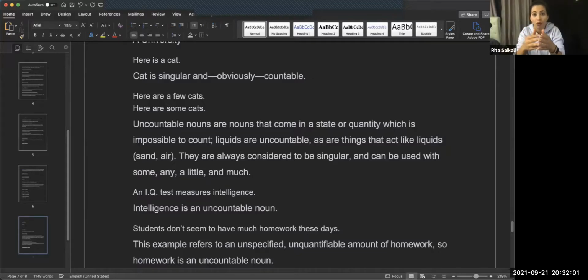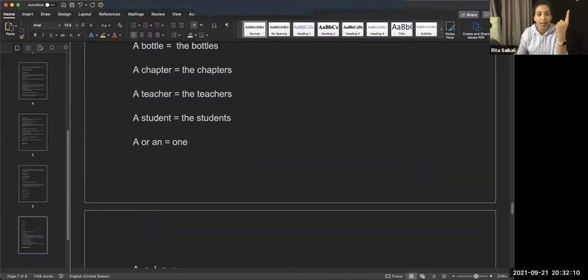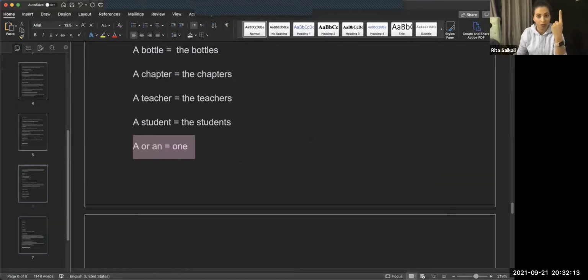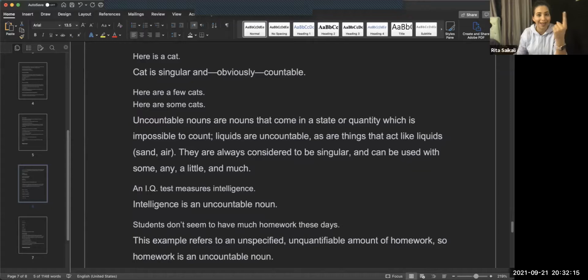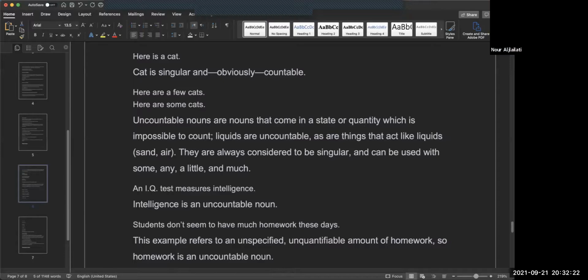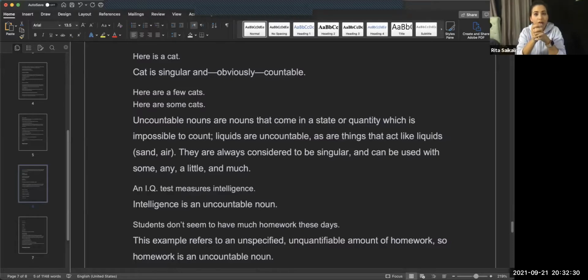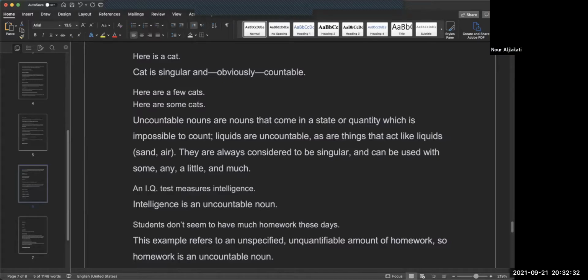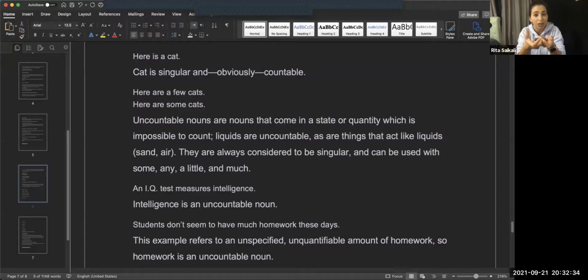If I can't start at 1, then I can't get to 100, and "a" just means one. We can't count air, so we can't say "an air" or "the airs." But you can say "I am in an airplane," because an airplane is countable. There are many airplanes. Airplanes are things, they're solid.